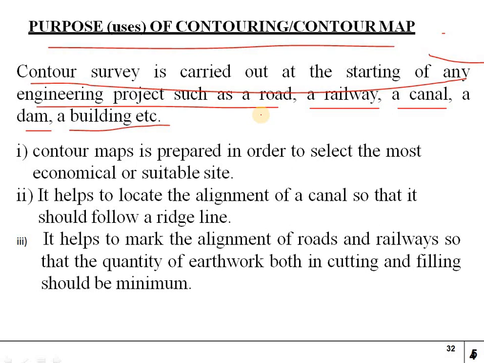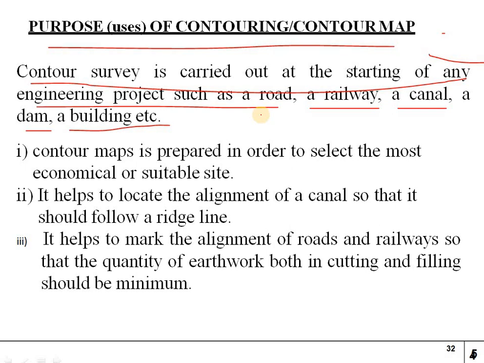And coming to a dam, the contour map is a key, because the water level we can identify from the contour map. Where the ground level is higher and where it is lower, we can see from the contour map. Especially in a dam, the contour map is very useful because we can see in which direction the water will be moving, from up to down, and it will be very useful to construct a dam.